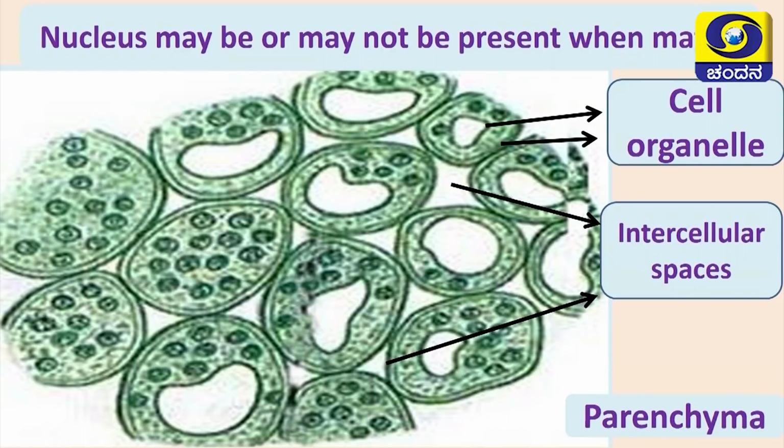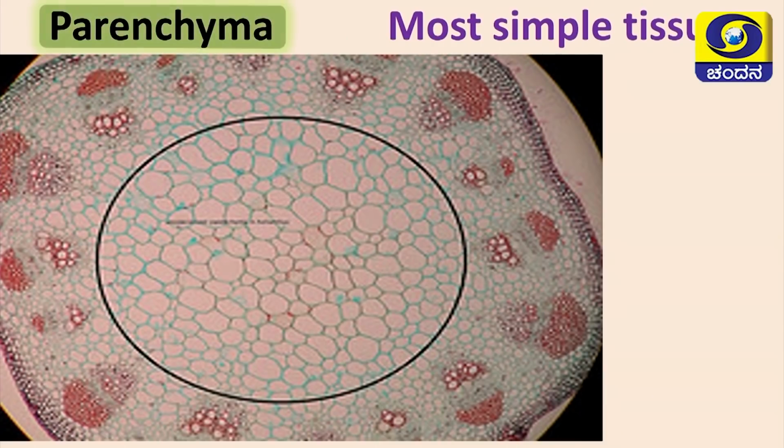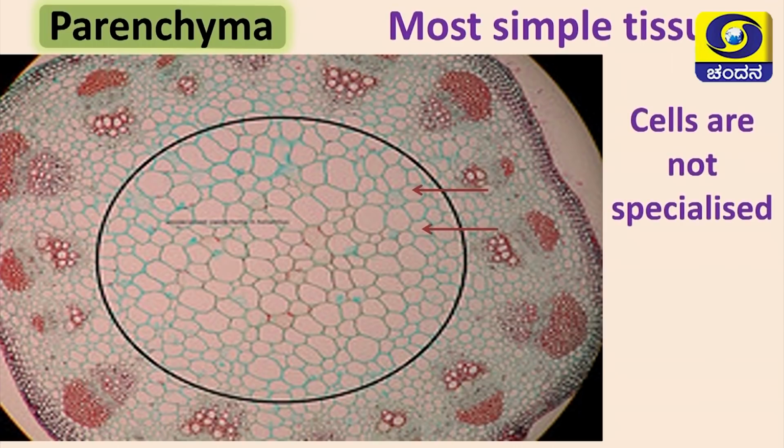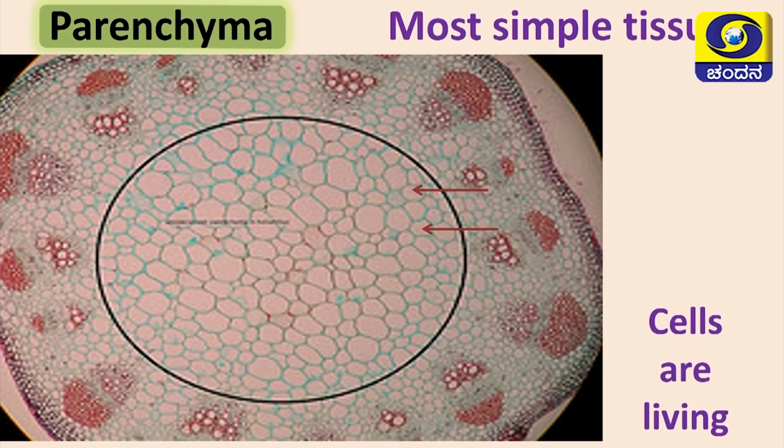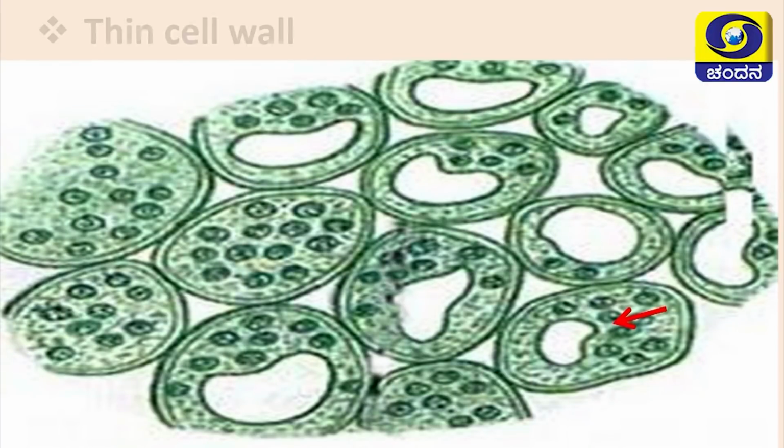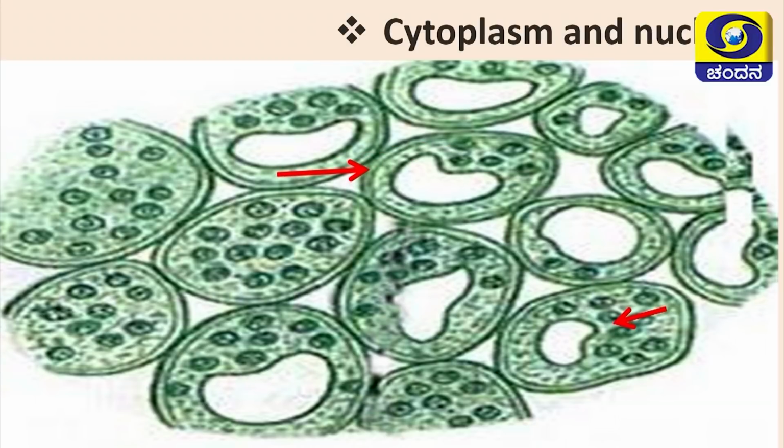intercellular spaces among them. Then this parenchyma tissue, the cells are not very specialized, they are basic tissues, they are located just adjacent to meristematic tissue. So, they will slightly provide support to the meristematic tissue. You also find the cell wall is very thin in nature, you can see a thin cell wall. So, all these cells you call them as parenchymal cells.